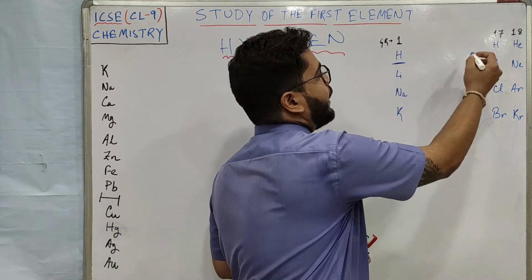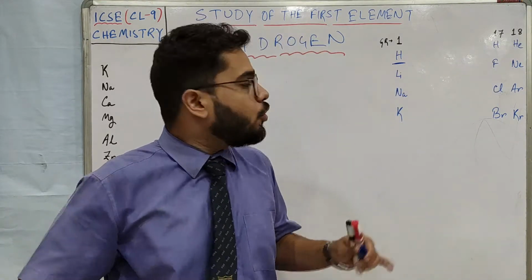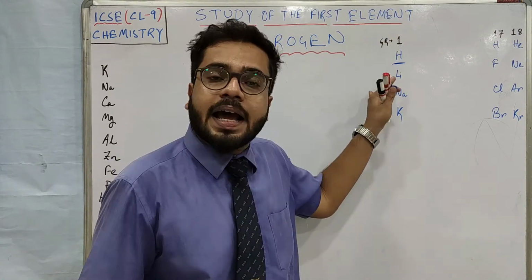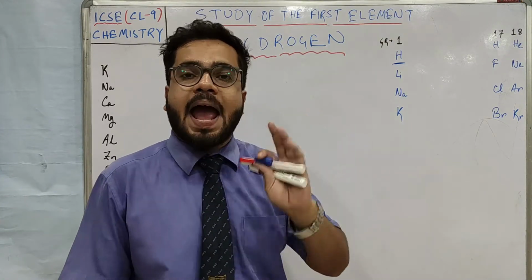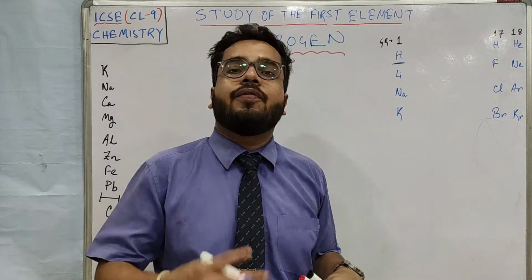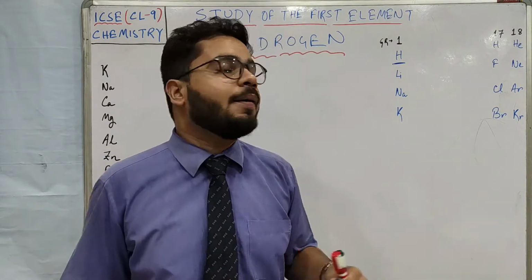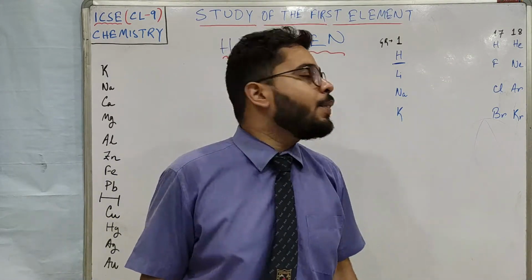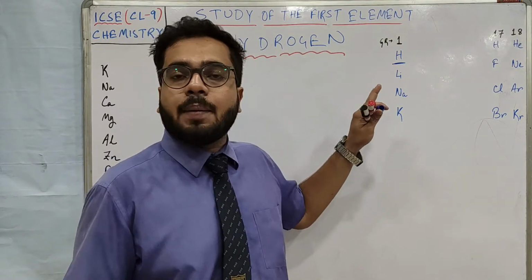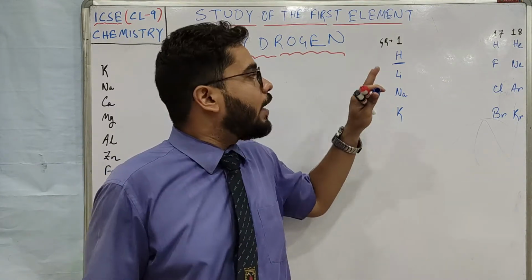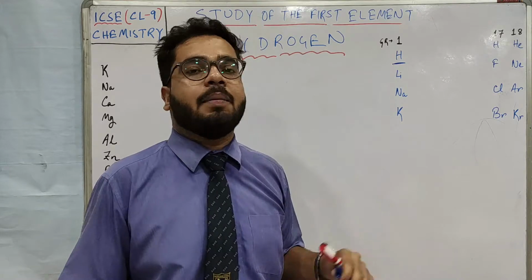Because hydrogen has a few properties which are similar to the other alkali metals of group 1, and hydrogen has a few properties which are similar to halogens also. Okay, so let's start with the similar properties hydrogen has with the other alkali metals.